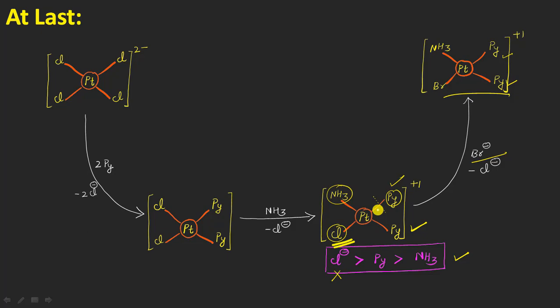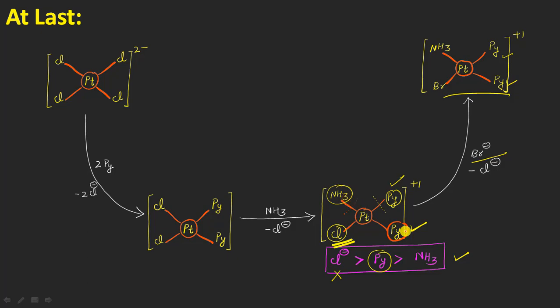Okay, and after that in this order here we are having the pyridine molecule, so if we consider this pyridine molecule as a trans director, once again the cleavage of this bond here will be difficult because we are having a platinum and a strong nitrogen bond here, right?